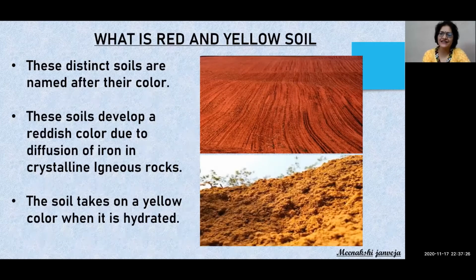It is red in color, so it is known as red soil. It develops a reddish color due to the diffusion of iron in igneous rocks. And this soil takes on a yellow color when it is hydrated. Means when it is in a moisture form, then it turns yellow.